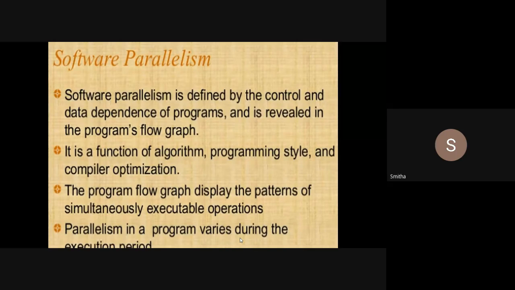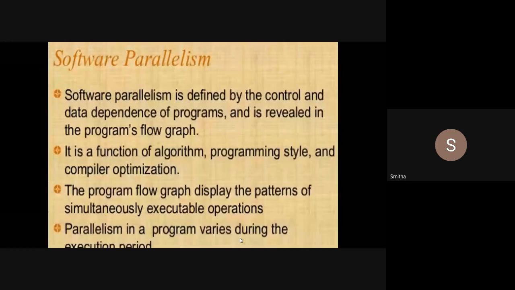It is a function of all three. Algorithm: which type of algorithm we will use, because one problem can be solved using any number of algorithms, right? You have studied different types of algorithms in that subject, so the effectiveness will be different. Then which programming language we will use, and which type of compiler optimization. Optimization is nothing but reducing the number of instructions.